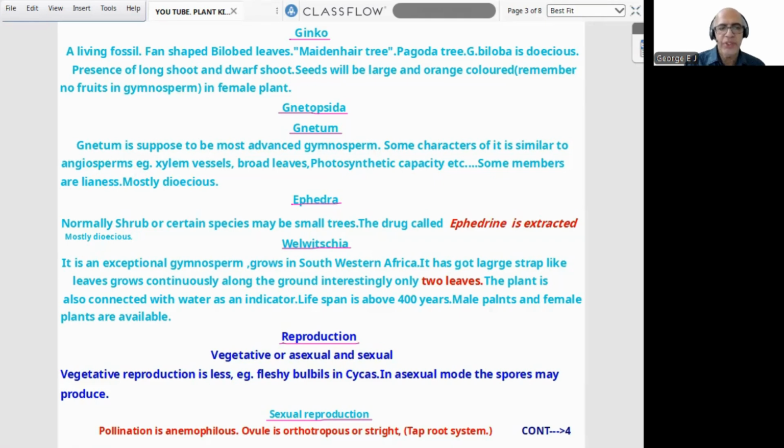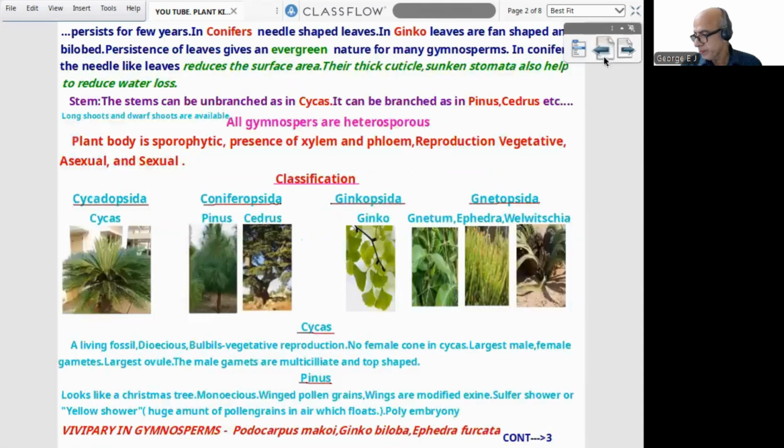Now comes the most abnormal plant. It is called Welwitschia. It is an exceptional gymnosperm, grows in areas where water is very scarce, in southwestern Africa. If you find the diagram, you can find it here. This will be Welwitschia. You can find large strap-like leaves, growing continuously along the ground. Interestingly, only 2 leaves can be seen. The plant is also connected with water because it is an indicator of water; a little below this plant, at some depth, we can find water in those areas. So it acts as a water indicator.